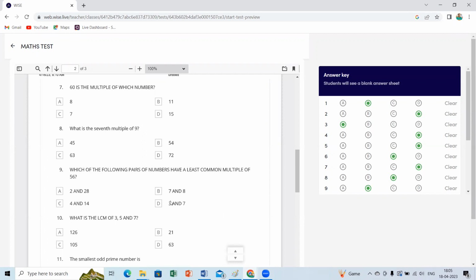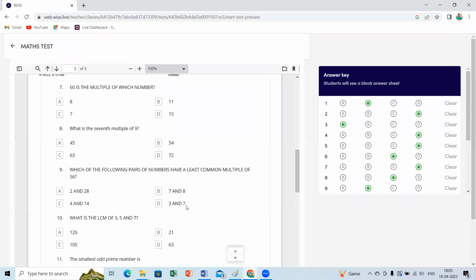Because these two are prime numbers, we can make them a product. 3 sevens are 21. So here it's not the LCM. 7 and 8 are consecutive numbers. The product is the LCM. 7 eights are... what is 7 eights are?